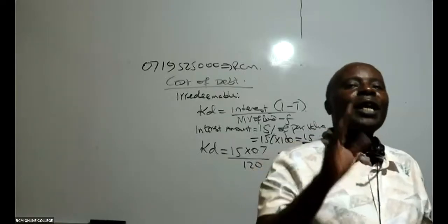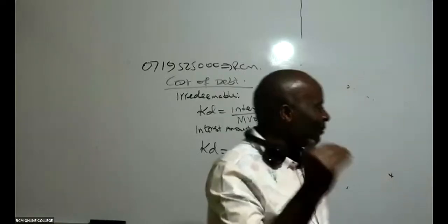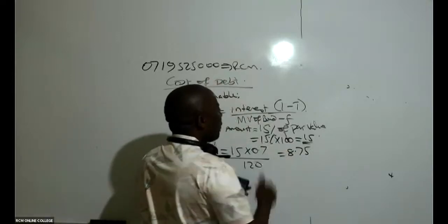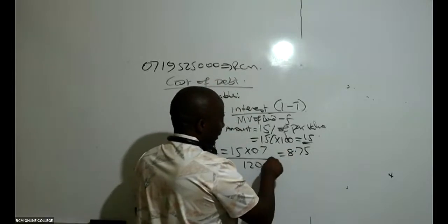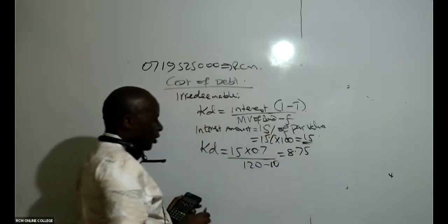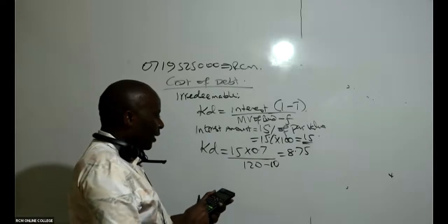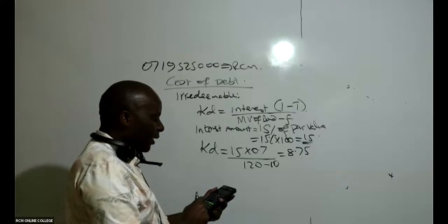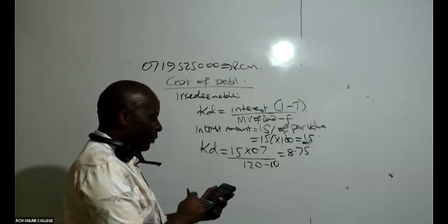Yeah, we have a flotation cost. That is something I would have almost missed out. Thank you for that. We have a flotation cost of 10. Then we take 15 times 0.7 divided by 110, times 100.